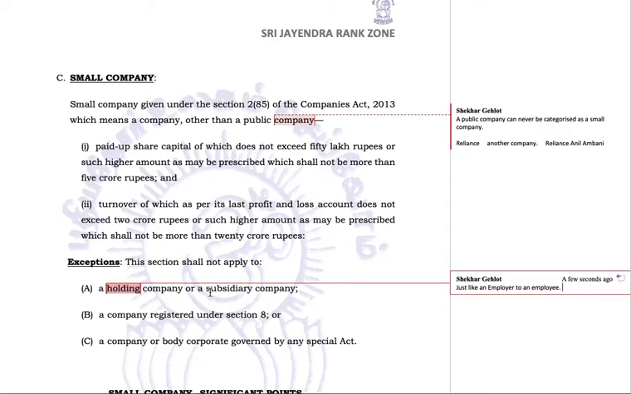Okay, and what is a subsidiary company? Subsidiary company is like the employee of the employer. Okay, subsidiary company is the employee of the holding company. So any holding company or a subsidiary company can never be qualified as a small company.